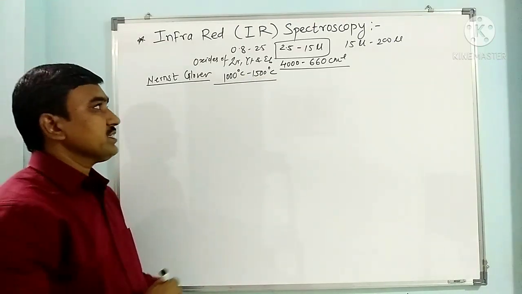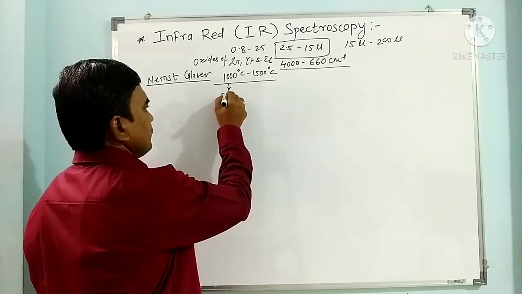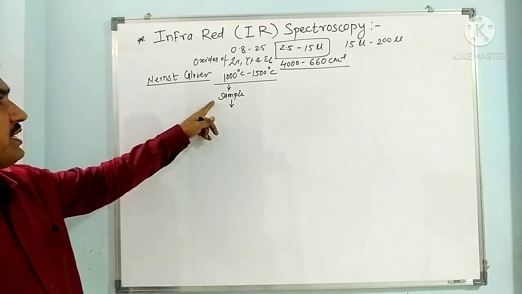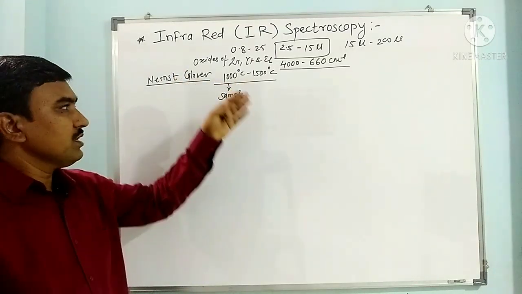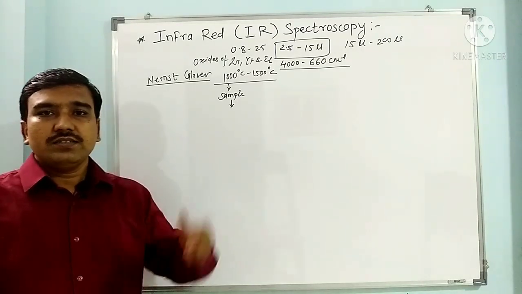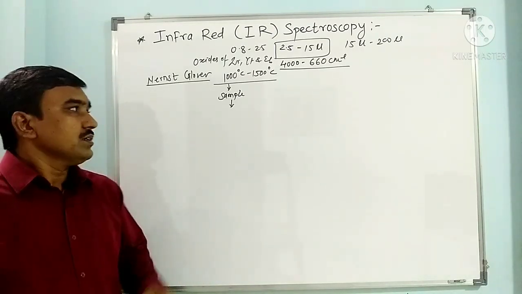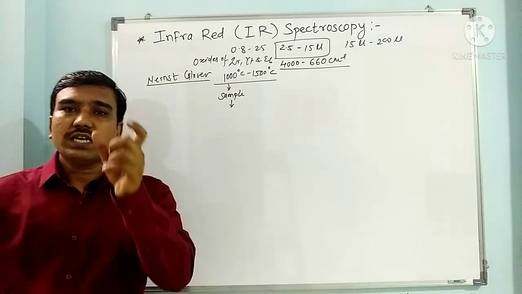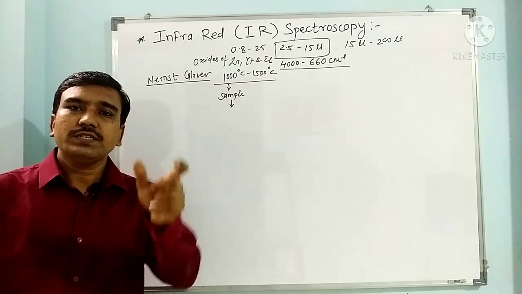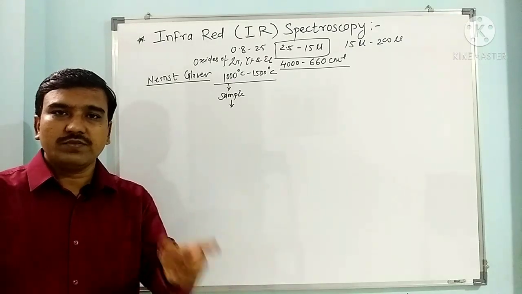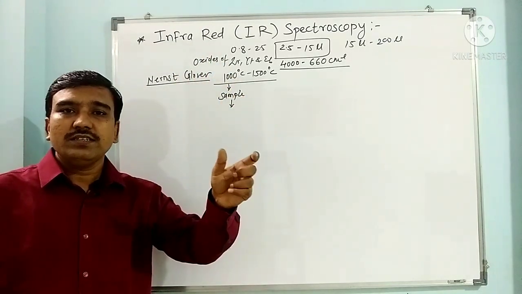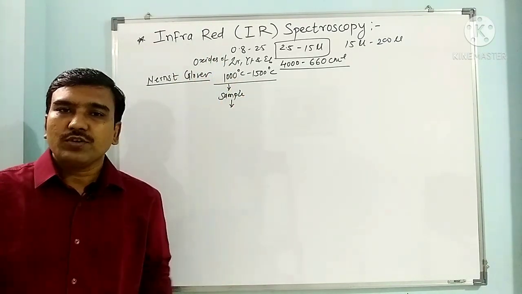Now these IR radiations are bombarded on the sample, the sample interacts with the IR radiations, and the sample undergoes different types of vibrations, which depend on the type of bonds present in it. Each bond has a different vibrational frequency. When the frequency of that bond matches the frequency of irradiation, it absorbs the radiation.